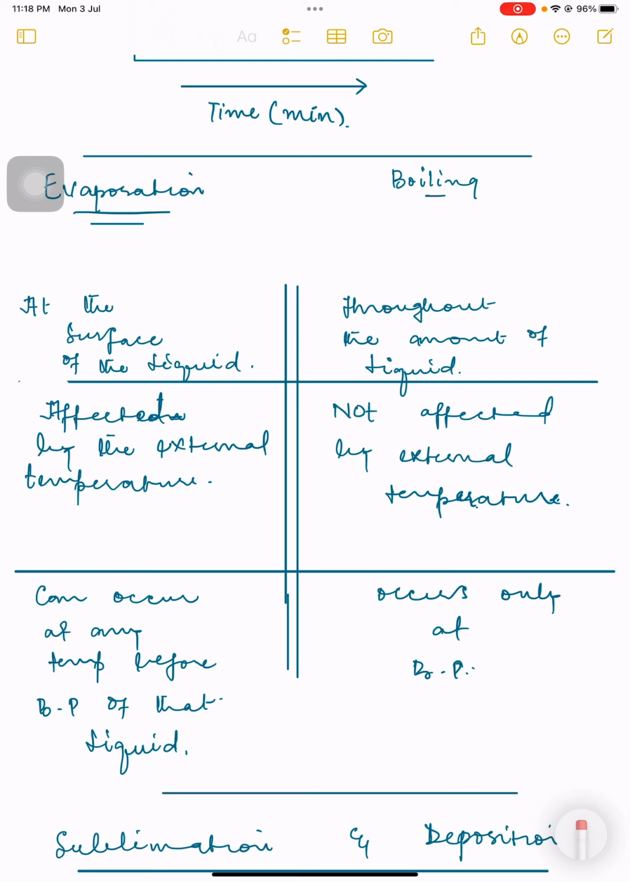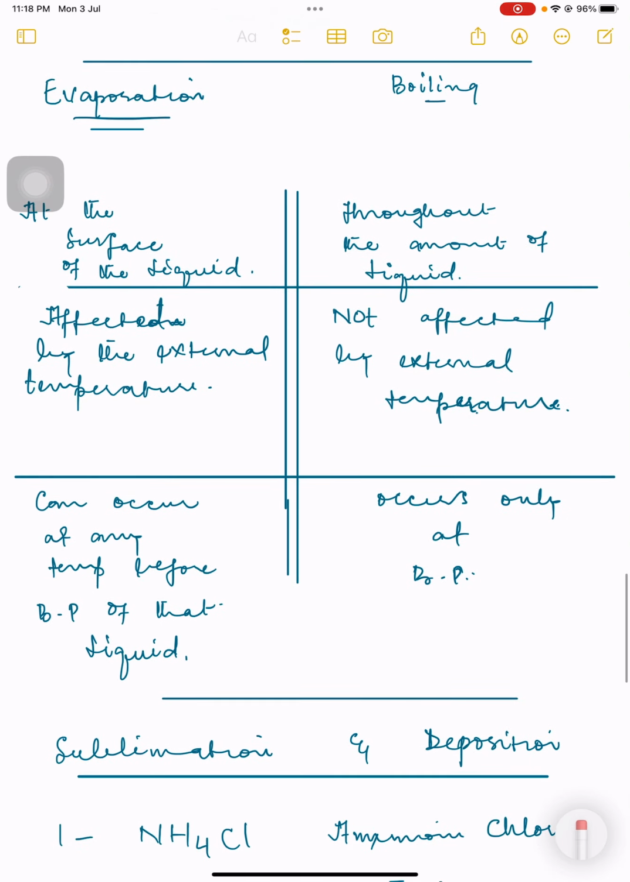In the month of June, the boiling point of water is 100 degrees Celsius. In January, the boiling point of water will remain 100 degrees Celsius. Whereas in evaporation, in June the evaporation rate will be higher, whereas in January the evaporation speed will be lower. Okay, we can talk about evaporation further.